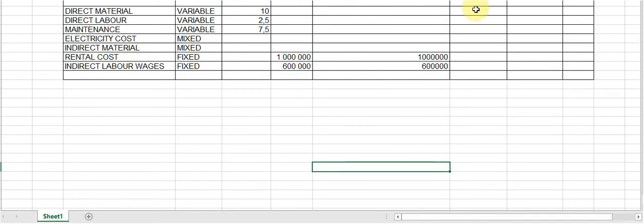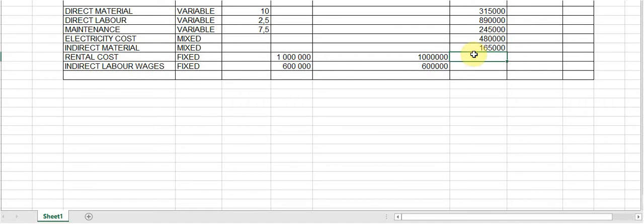Now, filling in all the totals for direct material, 315,000. Direct labor, 890,000. For maintenance, it was 245,000. Then for the electricity bill, it was 480,000. For my indirect material, 165,000.